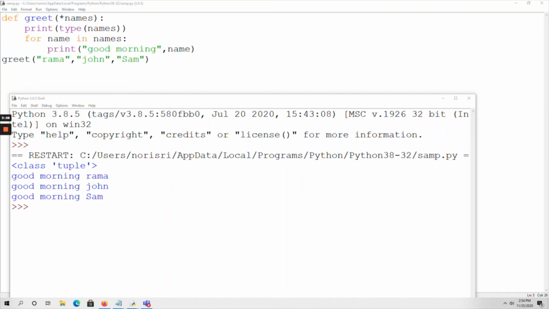So here asterisk of names is a non-keyword variable, non-keyword argument. So when we have to use this, if in advance I don't know how many arguments I am going to pass within the function call, then I have to use this asterisk of non-keyword argument. Okay, so this is nothing but a variable name. It is called a non-keyword variable name. Okay, so that's about non-keyword arguments.